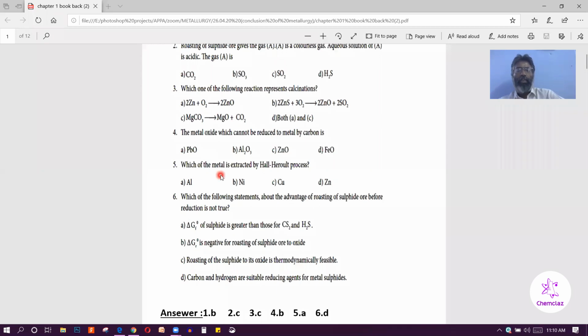The next one: which of the metals is extracted by the Hall-Héroult process? So this one is a positive type question. So you can select A option, aluminum.